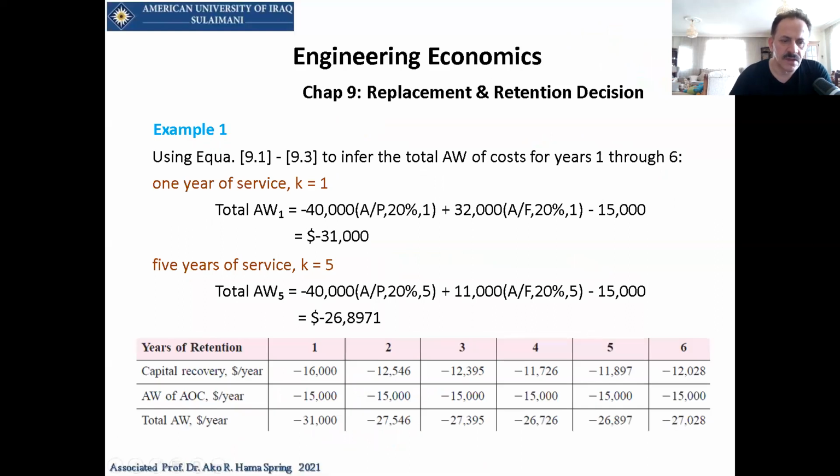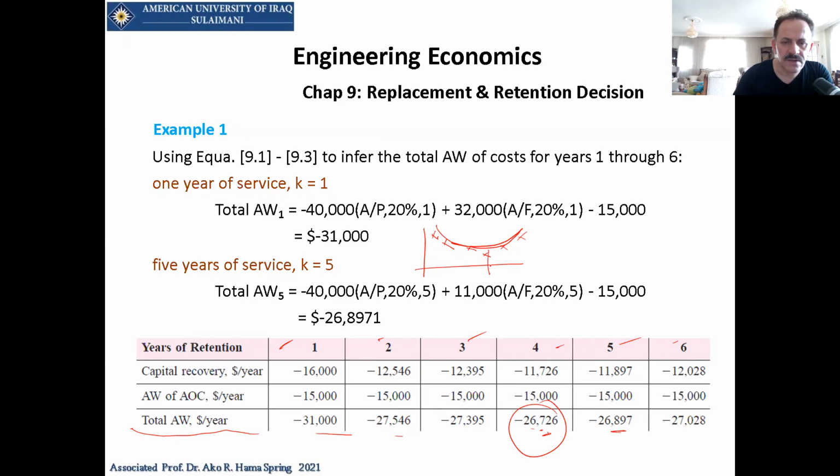So based on that, you will get these values. Here are the values for the first year, for the second, for the third, for the fourth, for the 5th, and 6th year. Look at the values. They are going down. It means that within the N, the values were 31,000 and then 27,000 and then 27,000 also, 26,000. Now after 26,000 there will be 26,800, 700 and 800. It means that it's going up in later years. So the curve will look like this.